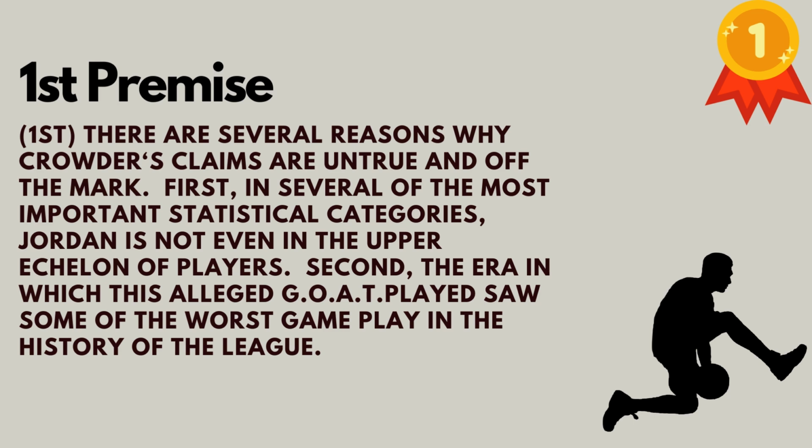So in the first premise, you got to start laying down your thread for the lines of reasoning. And if you go to where I said first, right, I kind of enumerated this for the reader. We're going to take a look at statistical categories where Jordan ain't even close to being up top, right? So I got to have quotes and paraphrases for that.